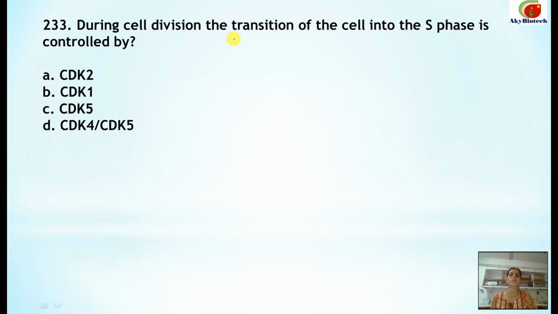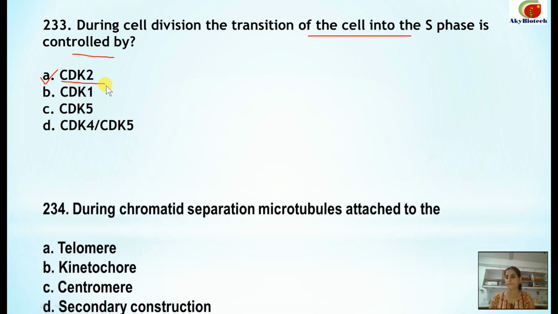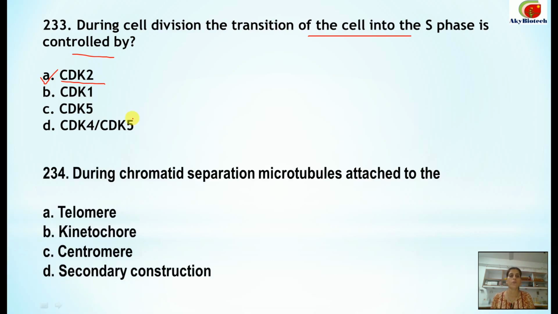During cell division, the transition of the cell into S phase is controlled by A, this part is the correct, that is CDK2. 234. During chromatid separation, microtubules attached to the kinetochore.